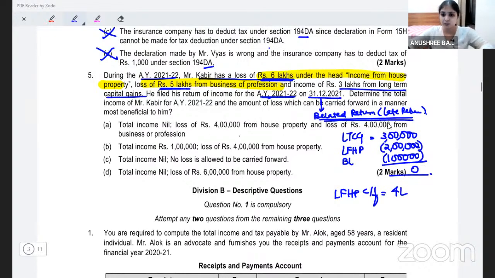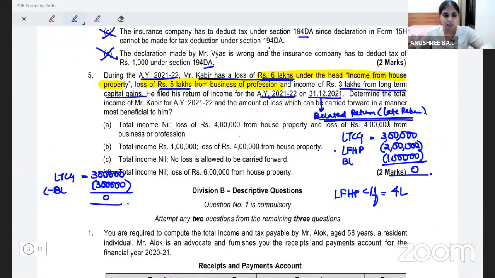This is how your answer would be if I adjust loss from house property first. But what if I adjust my business loss first? If I adjust business loss, how much is it? We incurred 5 lakh business loss. So 3 lakhs I will adjust against this. Total income will be 0. What are the losses I will carry forward?